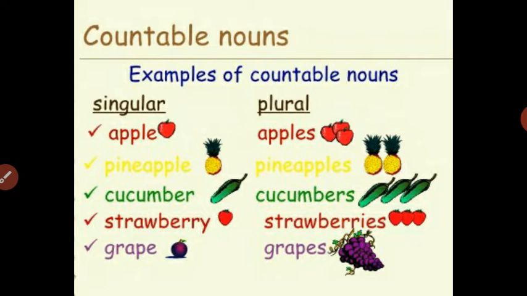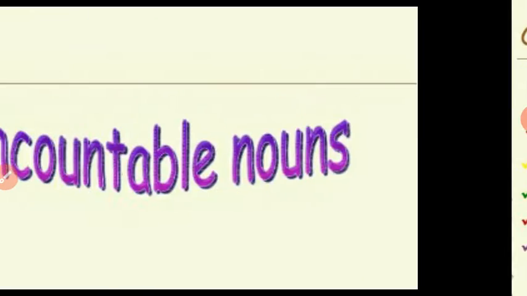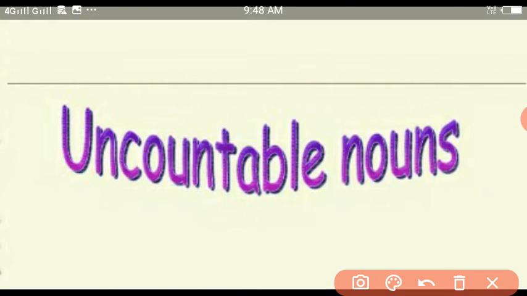Next examples: pineapple, pineapples, cucumber, cucumbers, strawberry, strawberries, grape, grapes. All these are examples of countable nouns, and so we have their two forms, singular and plural.